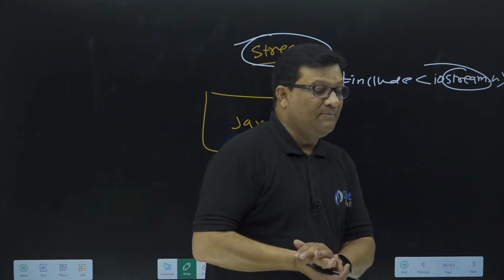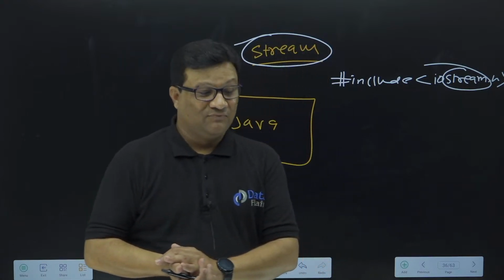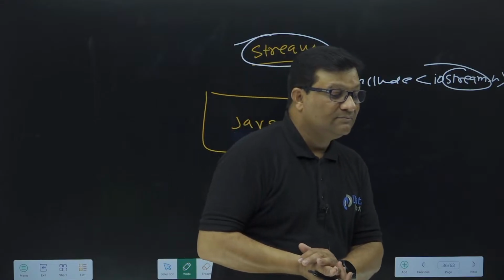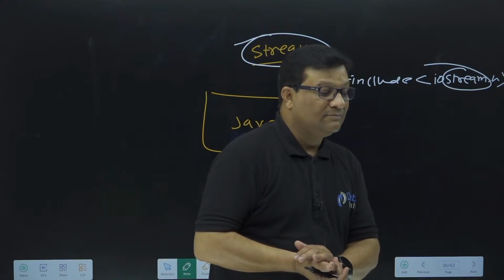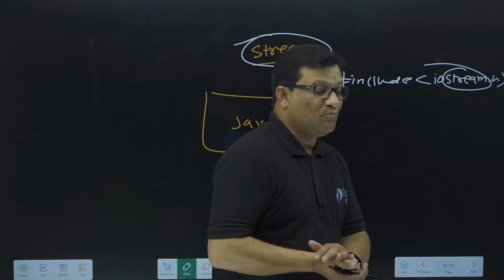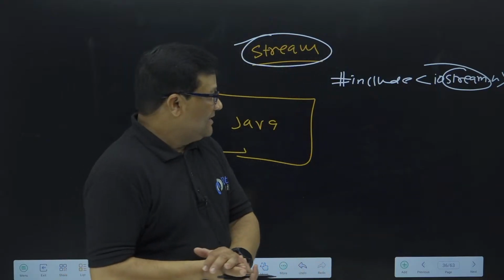Two types of stream. Yes, two types of stream. Which are? Flow of data in output. Okay, let me show you.